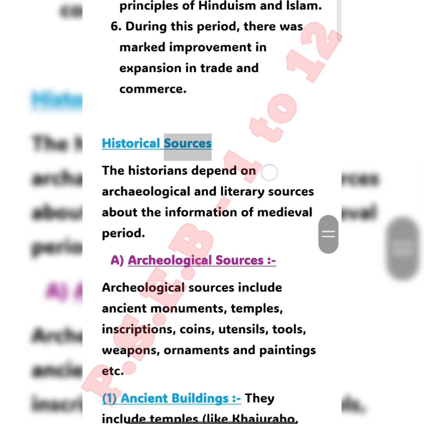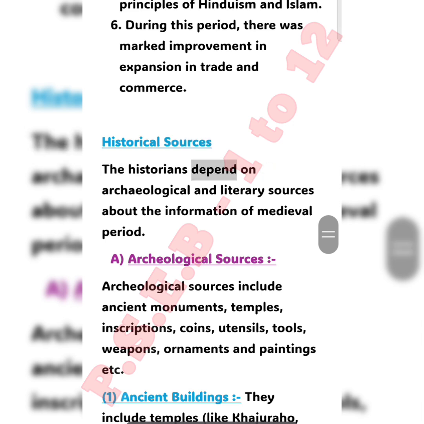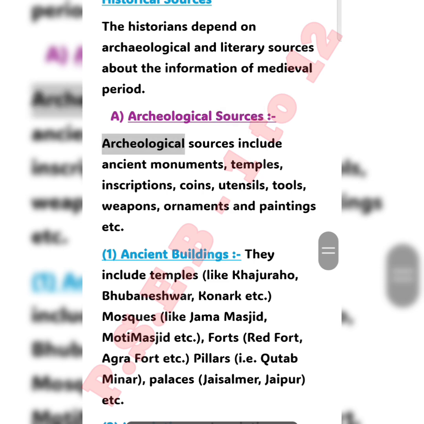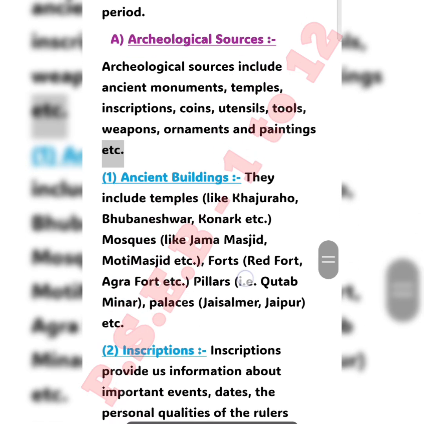Historical sources. The historians depend on archaeological and literary sources for information about the medieval period. Archaeological sources. Archaeological sources include ancient monuments, temples, inscriptions, coins, utensils, tools, weapons, ornaments and paintings, etc.